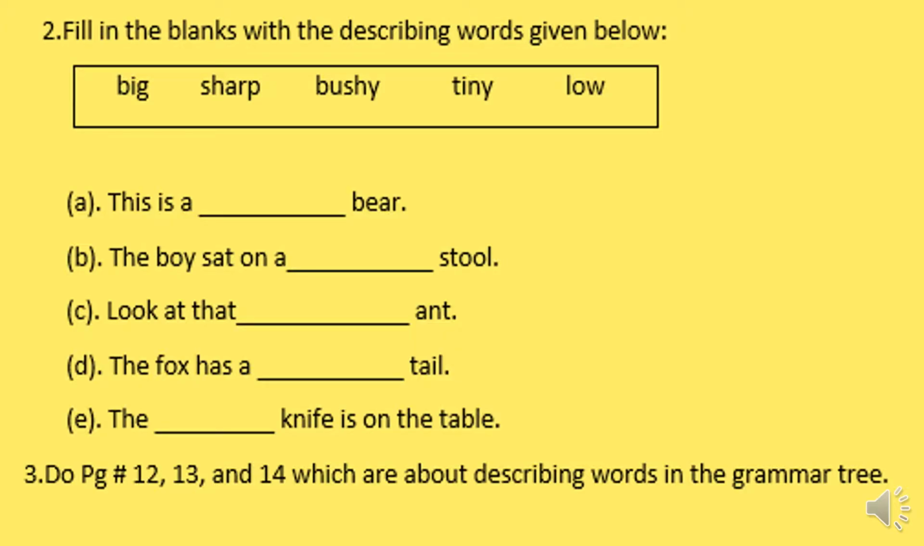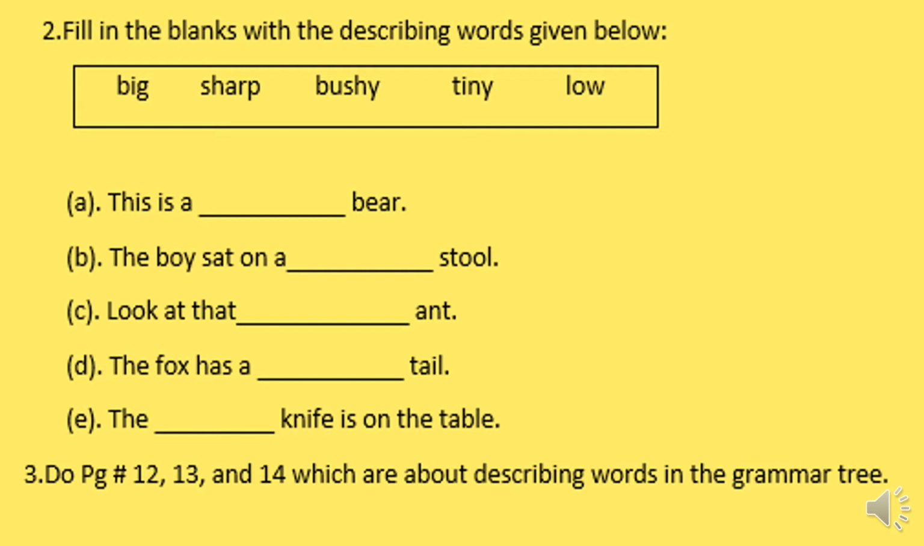Next exercise on this page is fill in the blanks with the describing words given below. Some describing words are given: big, sharp, bushy, tiny and low, and you have to fill the blanks with these describing words. First sentence is: this is a dash bear. So you can say this is a big bear. Now the word big has added something to the naming word bear, so you can write this is a big bear.